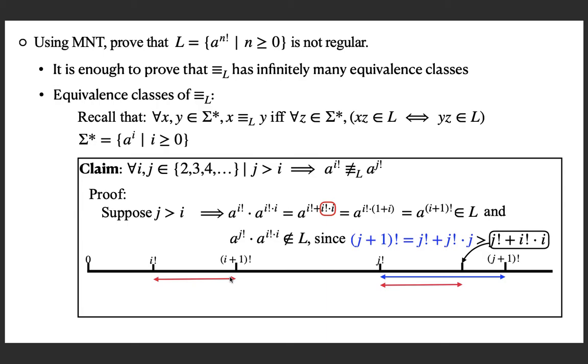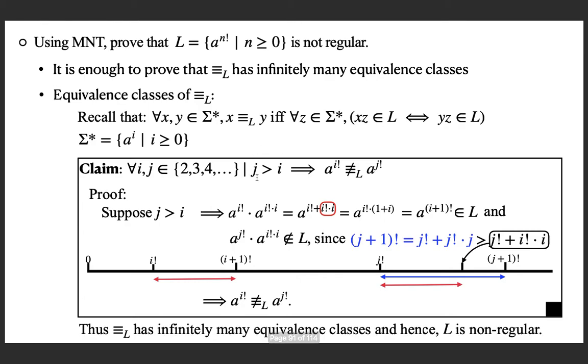And you can see that actually the distance between the successive factorials on the number line increases as it goes to the right. So that's a known fact, but I'm explicitly showing the proof here. So I proved that these two are not equivalent, and I can find infinitely many j and i satisfying j greater than i, and hence I have infinitely many equivalence classes. So I am done. This is not regular.